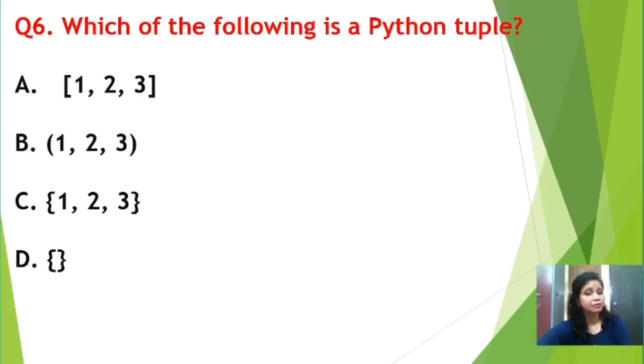Option C, a curly bracket is used, so it is not valid. Option D is also not valid. So which one is your valid option? How do you declare a tuple in Python? You have to use round brackets and store the elements separated by the comma operator. So option B is your correct answer, right students?